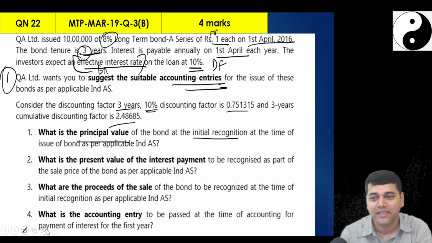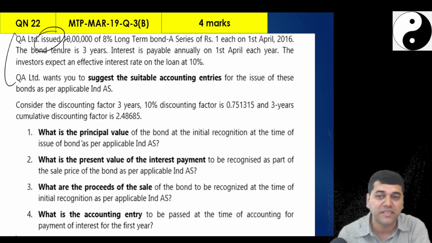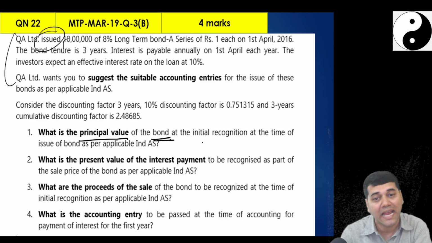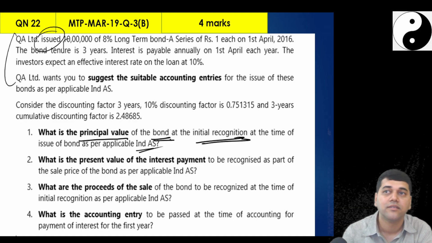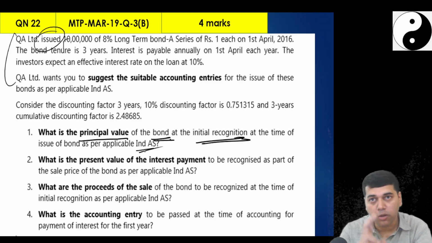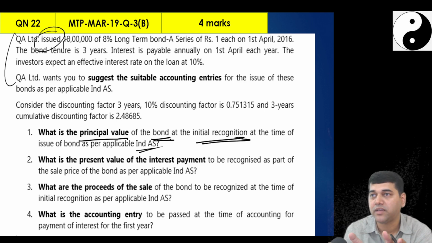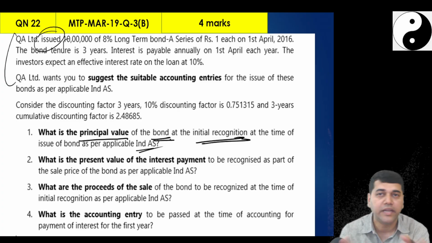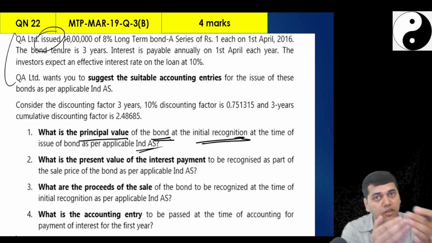Question is clear? They have issued one bond. Is it a financial asset or liability? Financial liability, because Q issued, and you have to pass in the books of Q here. They said, what is the principal value of the bond at the initial recognition? If you are going to account it as per Ind AS, when you say fair value, you talk about fair value with the 2 streams of payments. In this bond, how many streams of payments are there? 2. What are those? Interest and principal. When you say fair value, it includes present value of the interest and present value of the debt.